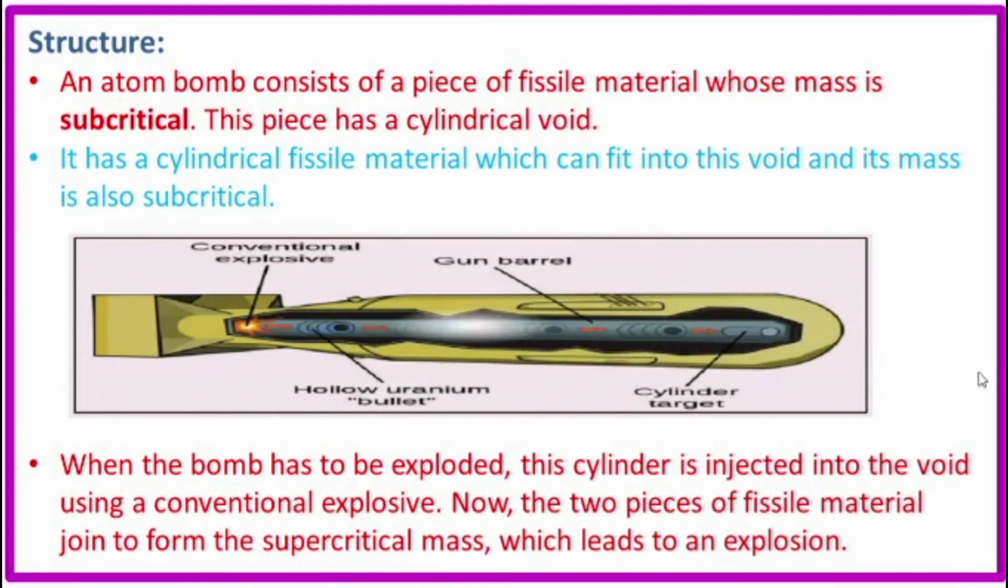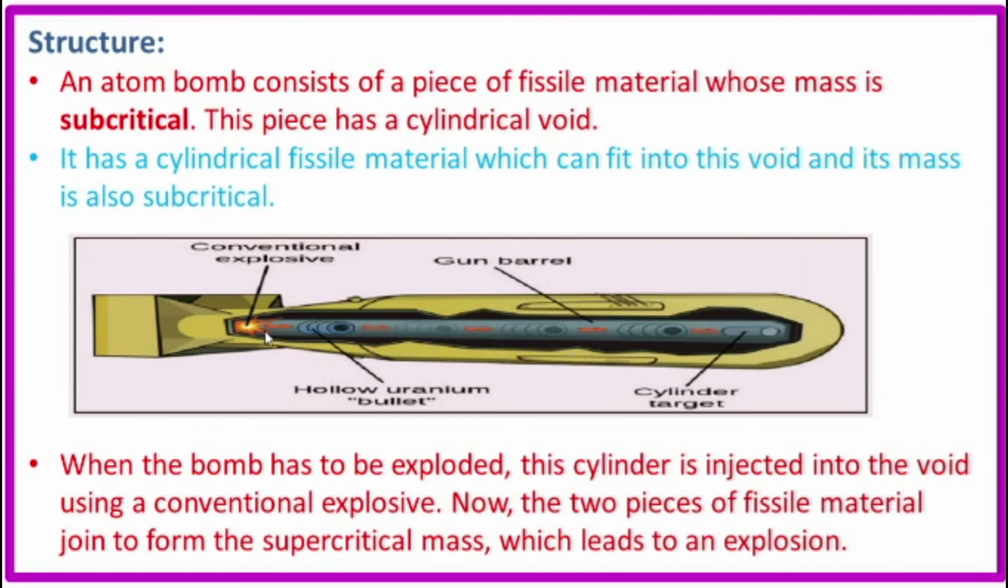Structure of atom bomb. An atom bomb consists of a piece of fissile material whose mass is subcritical. What is subcritical? The mass of the fissile material is less than the critical mass. So this piece has a cylindrical void. Cylindrical void means that the inner side is empty. It has a cylindrical fissile material which can fit into this void, and its mass is also subcritical.